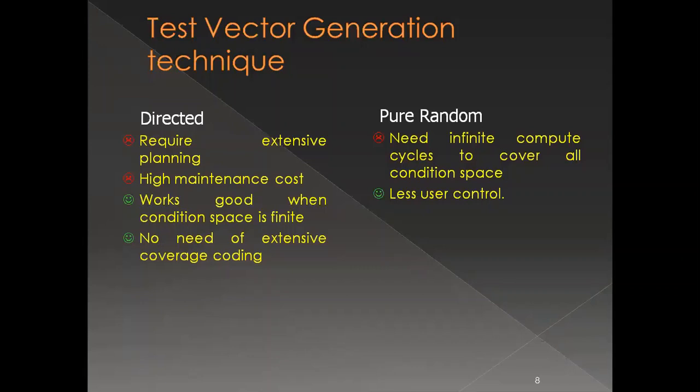But the good point of this is that you need not have any extensive coverage coding. Now what does this mean? When I was talking about metrics, normally in verification metrics we identify coverage, that is, how much of my design has been verified. That is the metric which measures the goodness of a methodology. Coverage can be in two terms: in terms of the functionality of the design or in terms of code percentage.